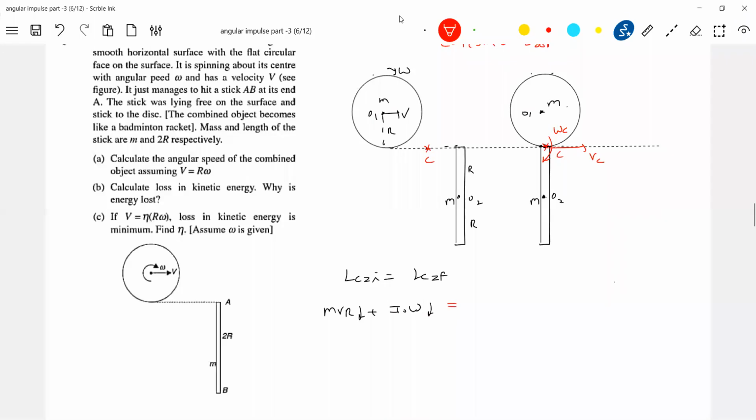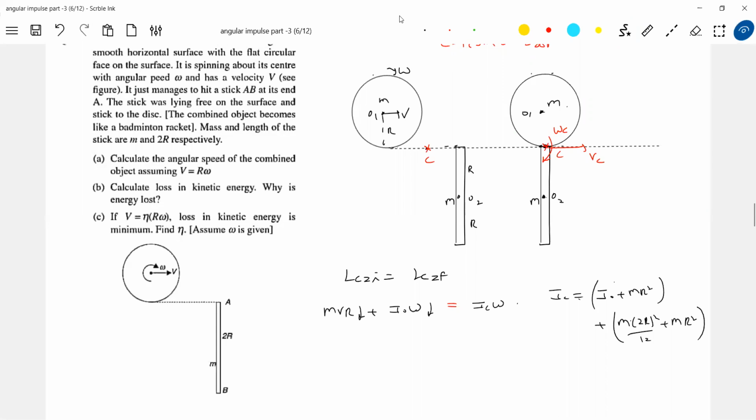So then equal to, what are you going to write? I_C omega c. I_C is the moment of inertia of the total rod plus disk. Plus the center of mass of the system, 2m Vc. Not needed, no? This much only. Now what is I_C? We'll calculate separately. Moment of inertia of the disk I naught plus mr squared, plus that of the rod, m(2r) whole squared by 12, plus m into r squared. Able to manage?